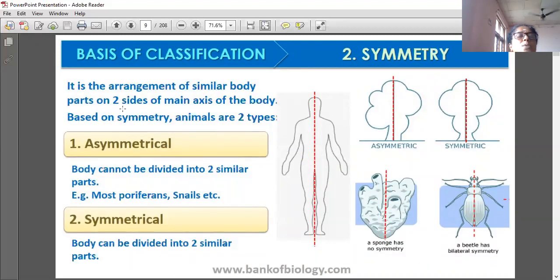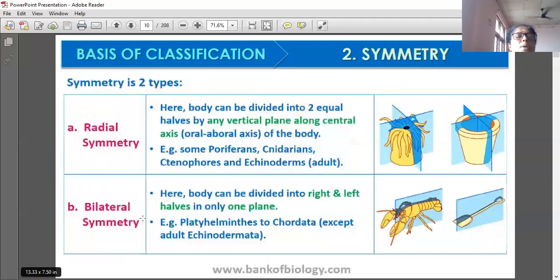Body symmetry is the arrangement of similar body parts on two sides of the main axis of the body: asymmetrical and symmetrical. Here, asymmetrical: both halves are not equal. But here both halves are equal, so it is symmetrical. In asymmetry, the body cannot be divided into two similar parts, in most Porifera, snails, etc. A symmetrical body can be divided into two similar parts.